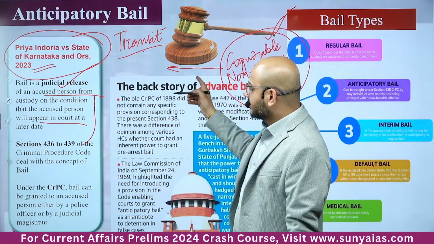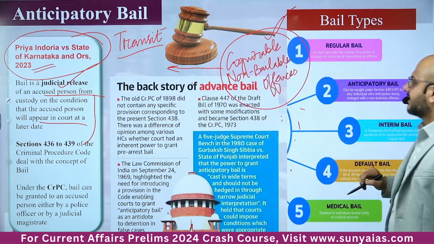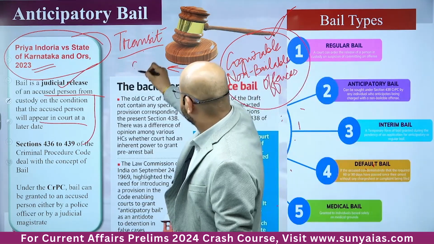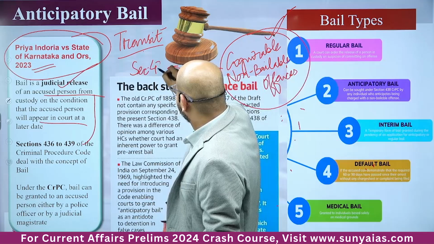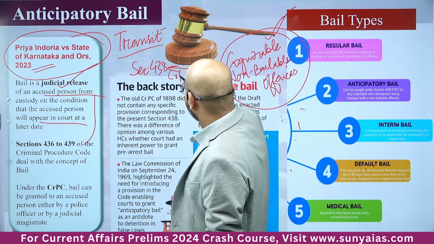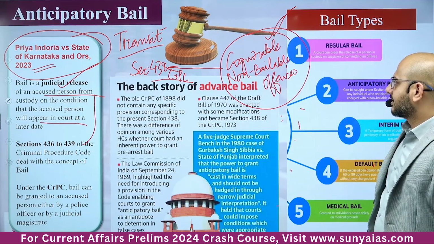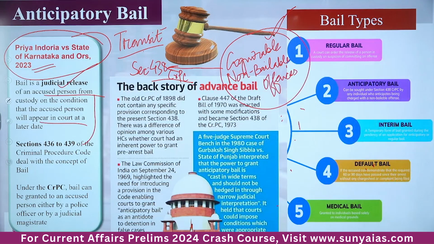यहाँ पे पर्टिकुलरली if I talk about anticipatory bail, you will find the section 438 of CrPC. Okay, section 438 of the CrPC.